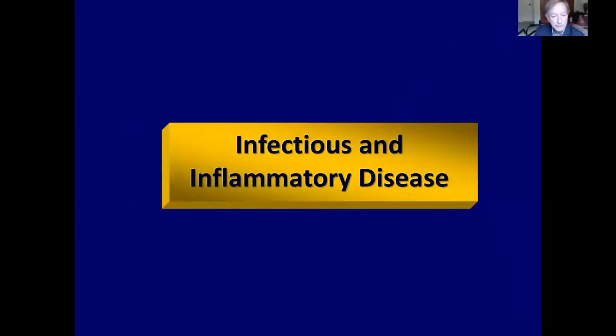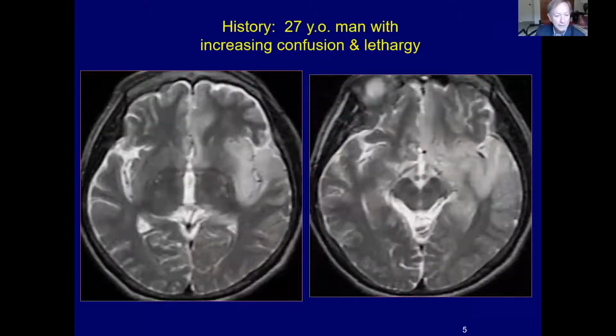Infectious and inflammatory disease can also irritate the cortex and induce seizures. A fairly classic case in this 27-year-old man with confusion and lethargy presented acutely to the emergency department. And the T2 weighted images show abnormal signal intensity within the insular cortex, temporal lobe, lateral, anterior, and medial temporal lobe, and then also some of the inferior frontal regions, including the gyrus rectus.